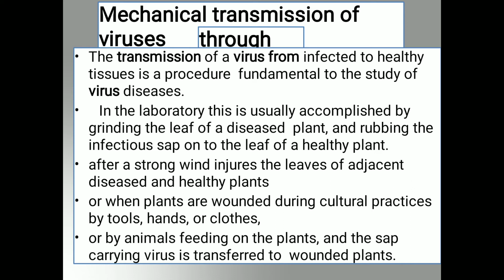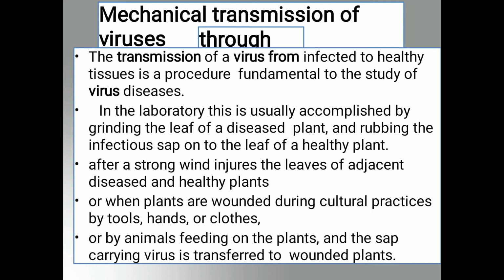After crushing, whatever sap comes out, that sap we have to directly transfer or inoculate in the laboratory into a healthy plant. So what happens after a few days? The same symptoms occur just like on the infected plants. That means the sap from the infected plant is responsible for causing the disease on healthy plants.